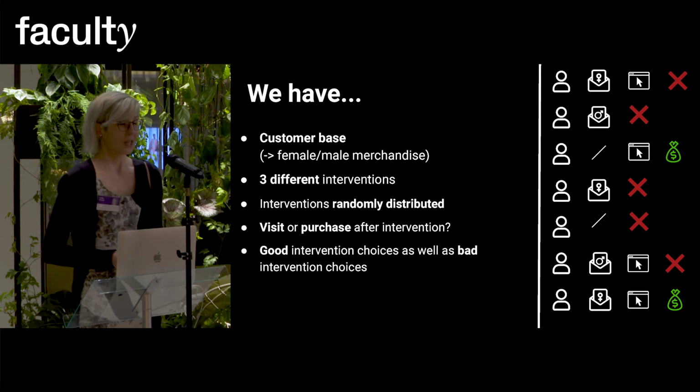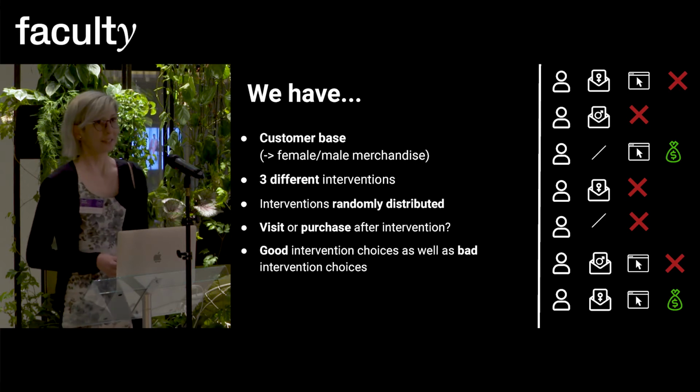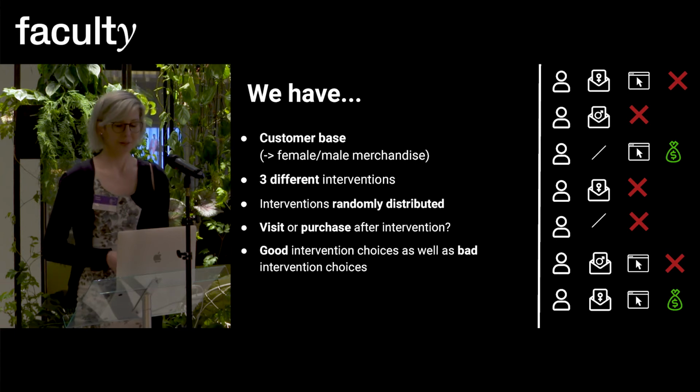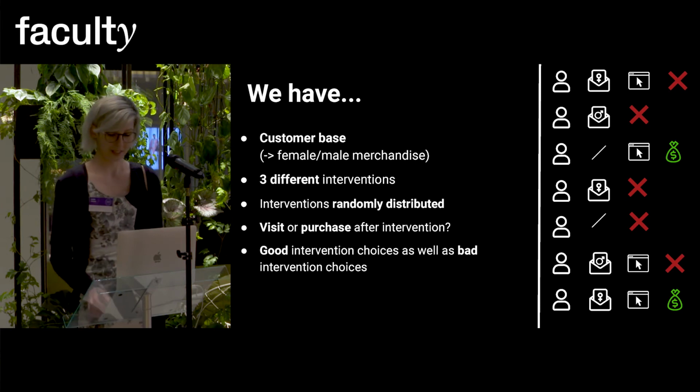When we distribute the interventions randomly, we will have good decisions and we will have bad decisions. There will be people who got an email and got really annoyed and did not buy anything, and there will be people that got the wrong email, and there will be people that got an email and were super happy, immediately went on the website and bought something.